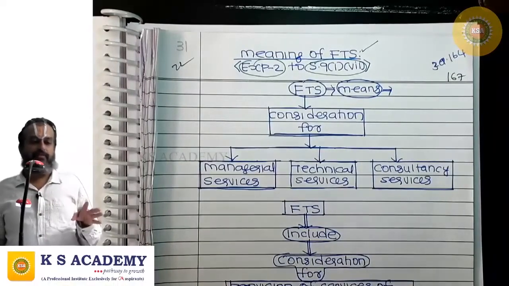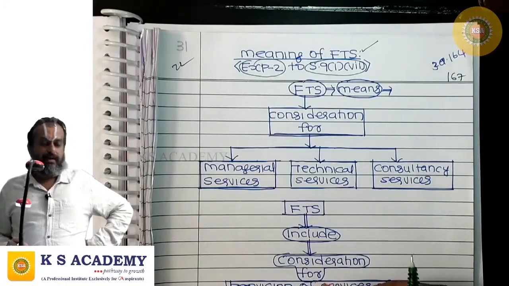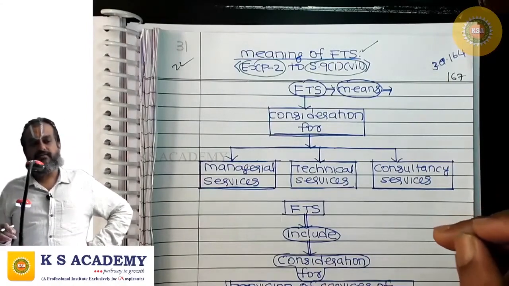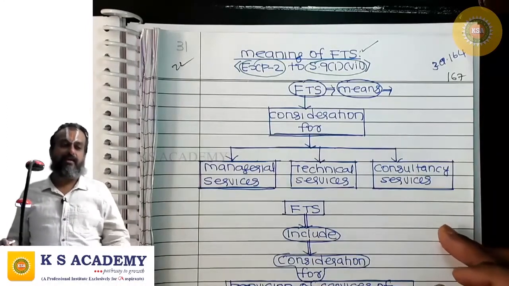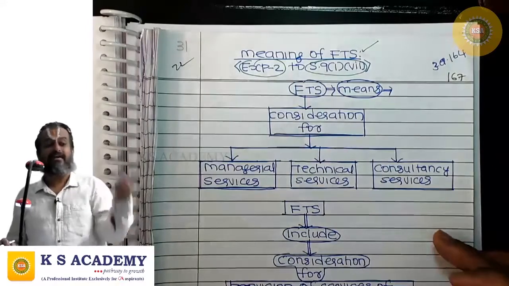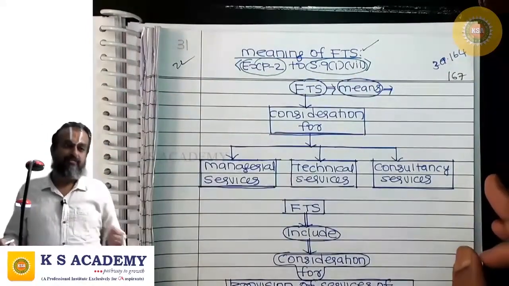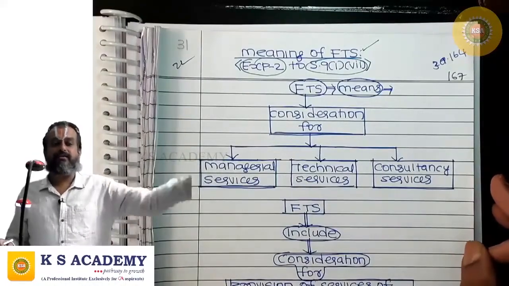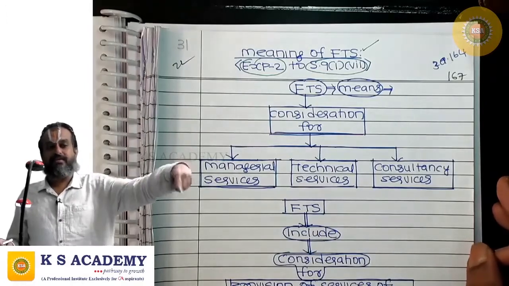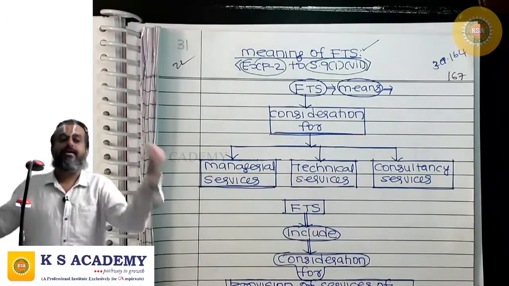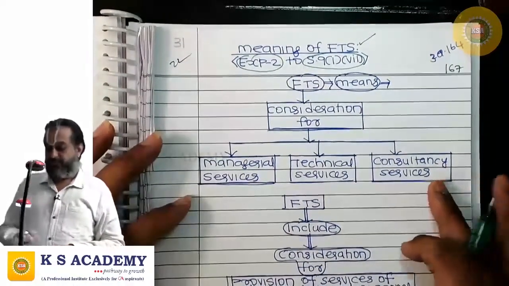So in 194J the term is used, and the explanation to 194J says the term fee for technical services shall have the same meaning as it has in explanation 2 to 9(1)(vii). We are importing the meaning from there. Same meaning we should have for this term.